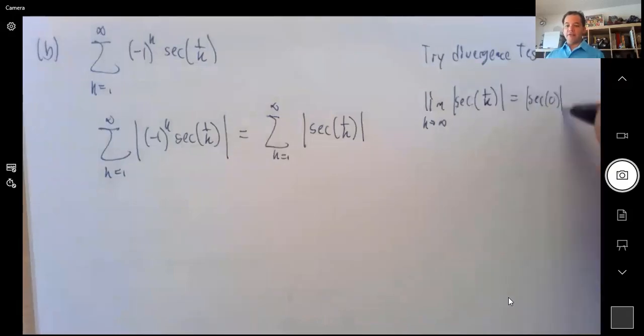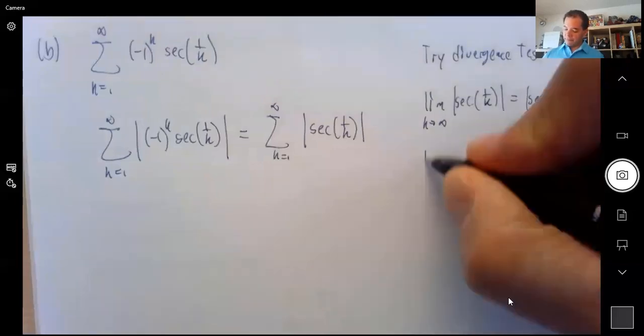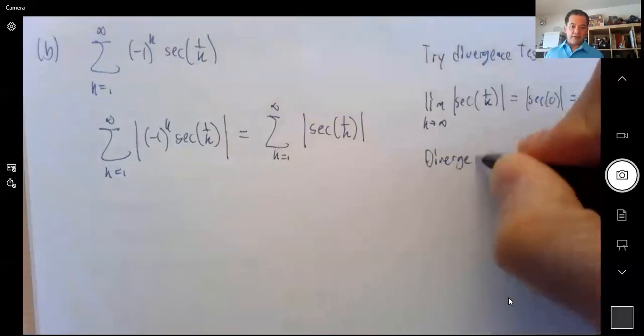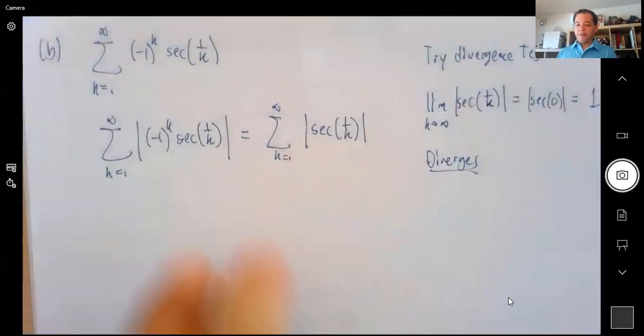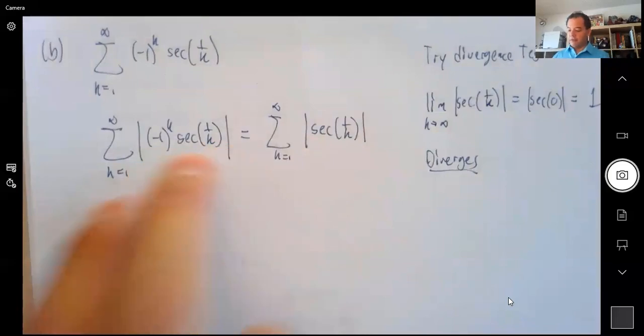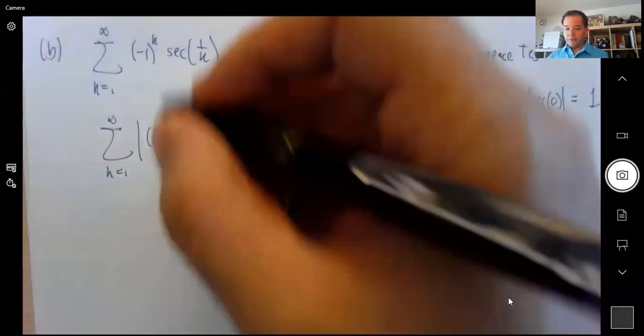And secant is 1 over cosine, and cosine of 0 is, what is it? 1. So this is 1. And because 1 is not the same as 0, this diverges. Okay, so it's not going to be absolutely convergent because the one with absolute value failed. So then we go to the one without absolute value.